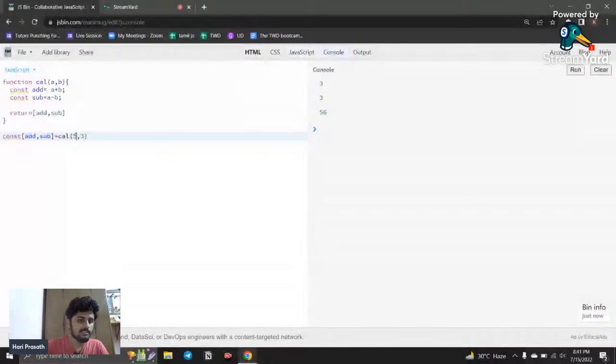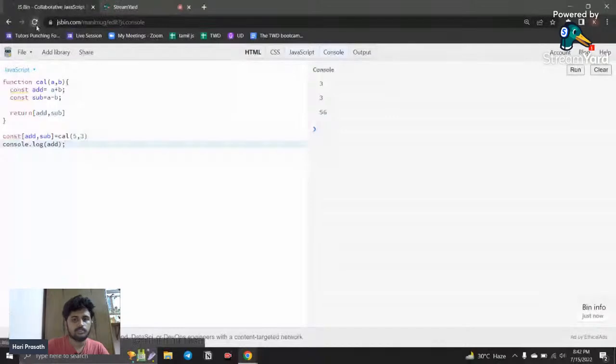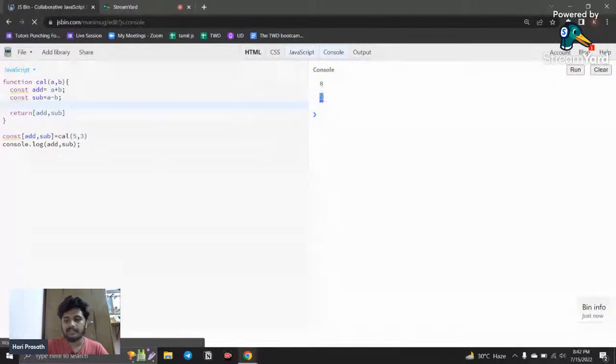Okay, so what happens is this function call gets initiated, and the return value sends the answer to these variables. So when I call this variable, you can see the answer. For example, console dot log, what is the value of add if I add these two numbers? We should get 8, right? And if I subtract this, the value is 2.